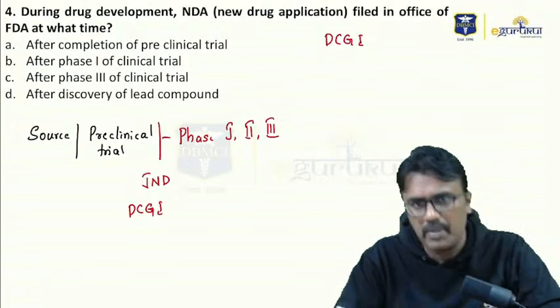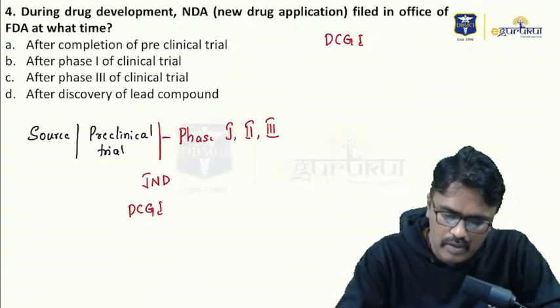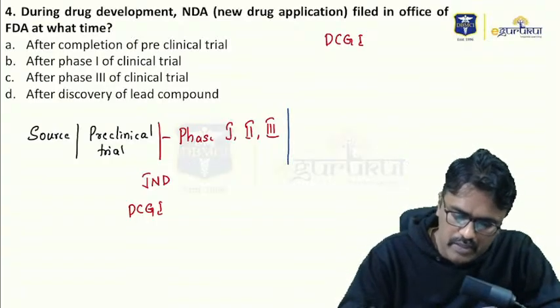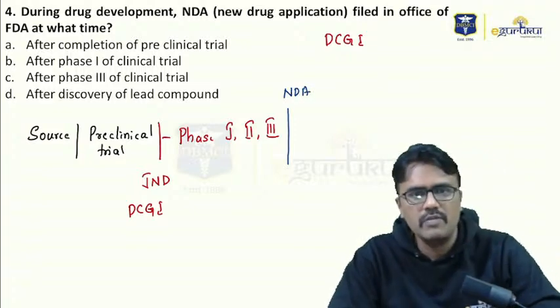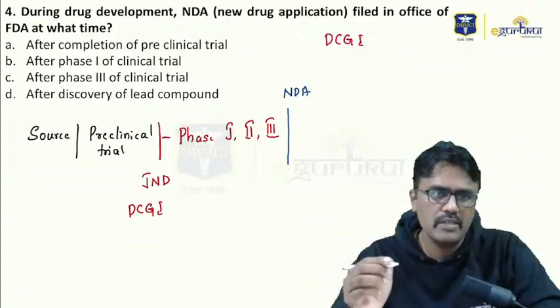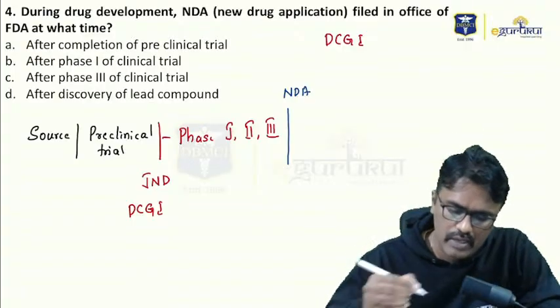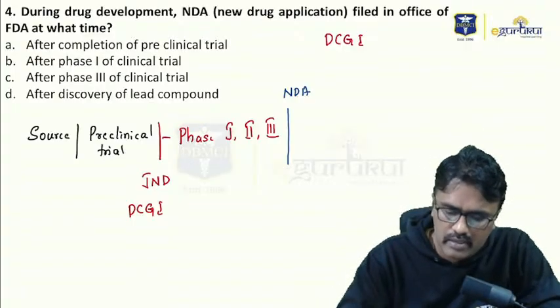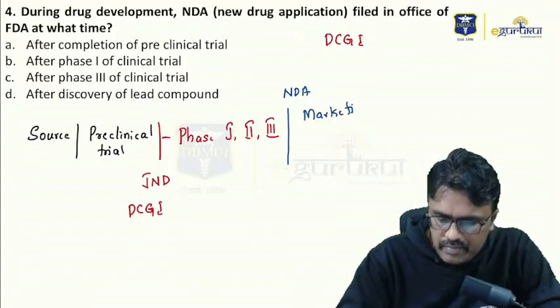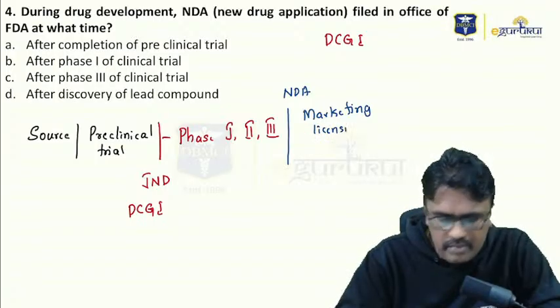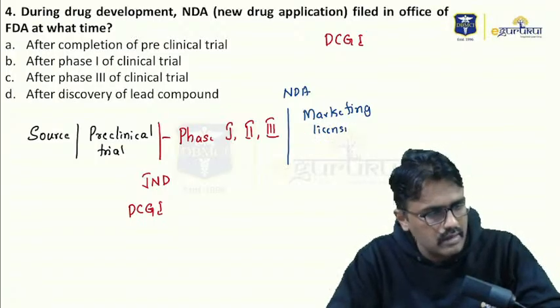Once you complete this phase 3, the company will apply for one more application that is called NDA. NDA stands for New Drug Application. And once you get that new drug application, you will get a license called marketing license. Marketing license. Yes, I think many have answered this.